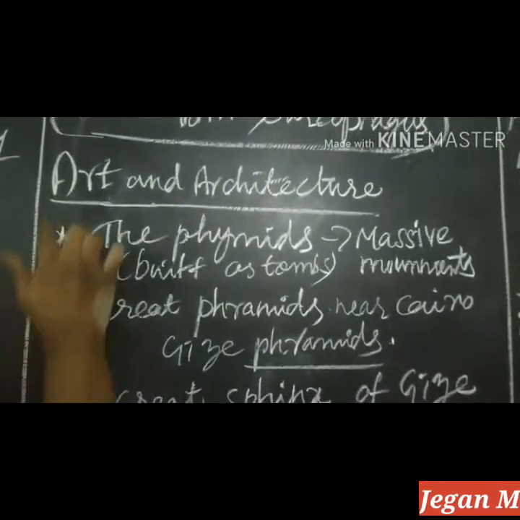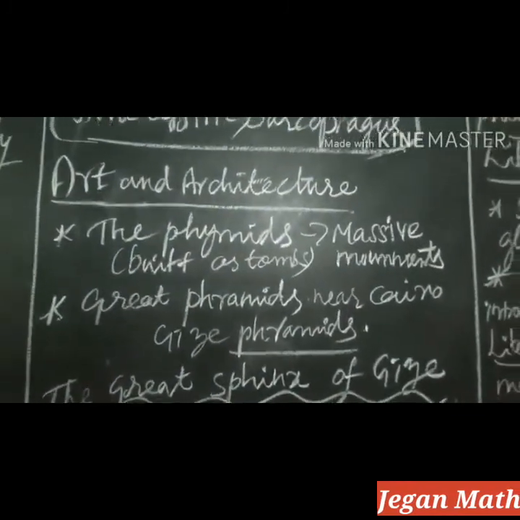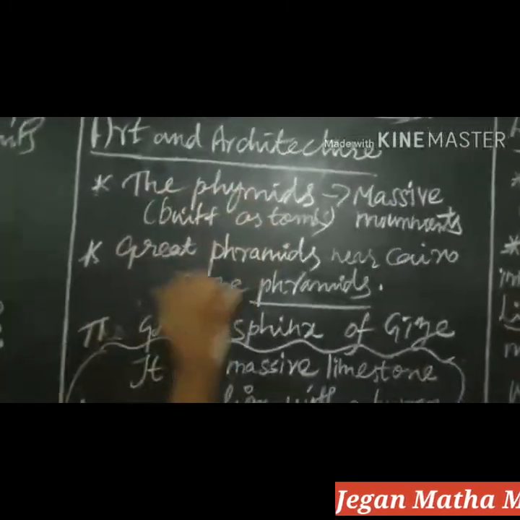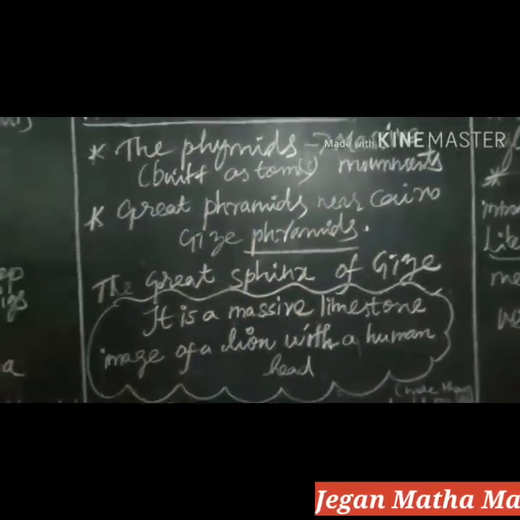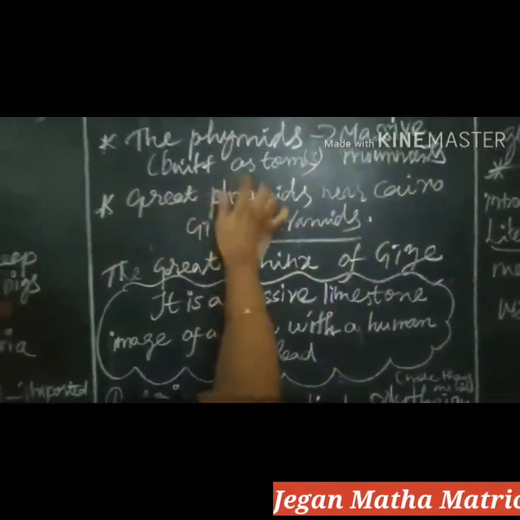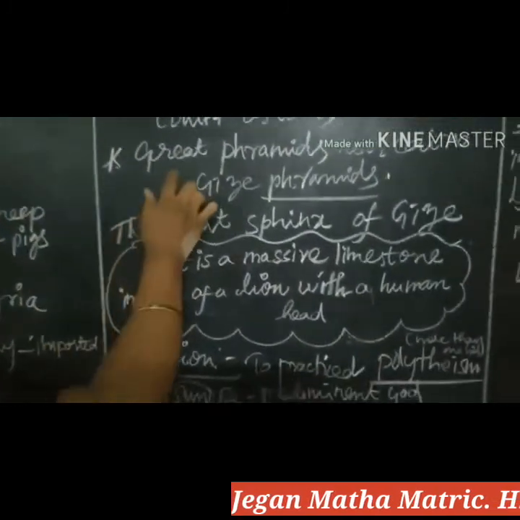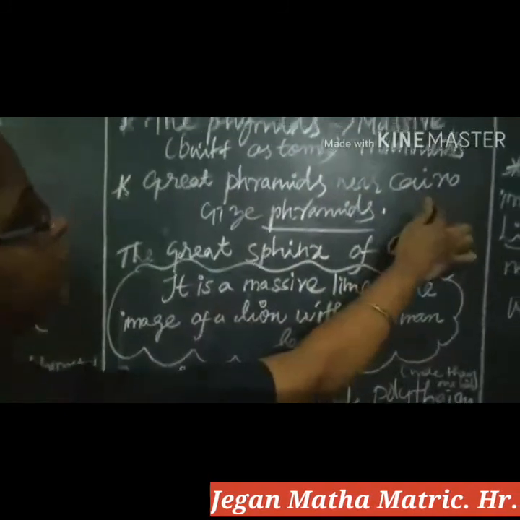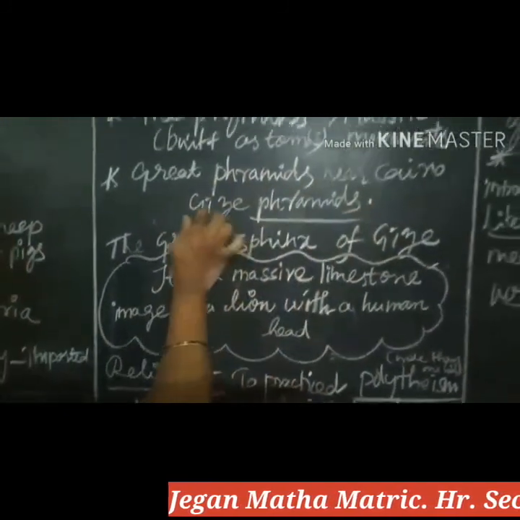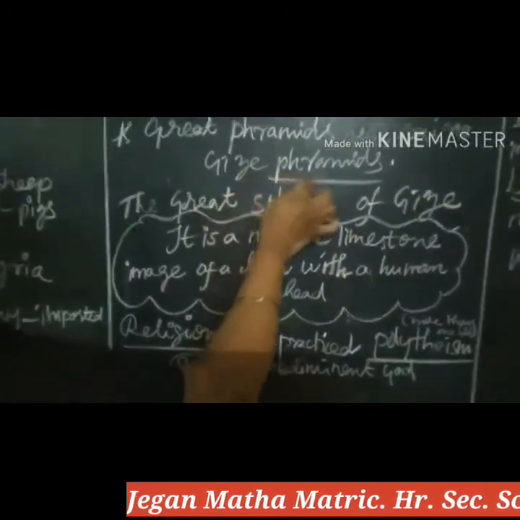So another one, art and architecture. You know Egypt, and pyramids come to your mind. The pyramids are massive monuments, children, it is a big one. They built them as domes. The great pyramids near Cairo are known as the Giza pyramids.